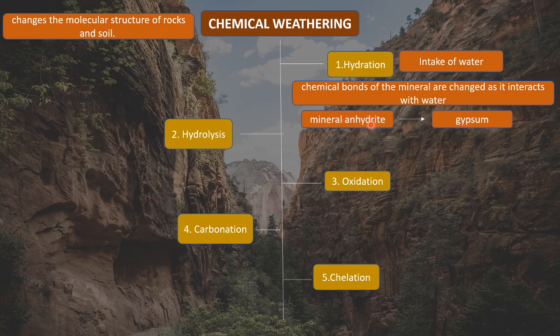So what is happening is that the mineral anhydrite, that is calcium sulfate present in the rock, interacts with water, and due to that gypsum is formed. Gypsum is a softer material because anhydrite interacted with water. So gypsum is used mainly in cement and plaster of Paris preparation, right? So this is about hydration.